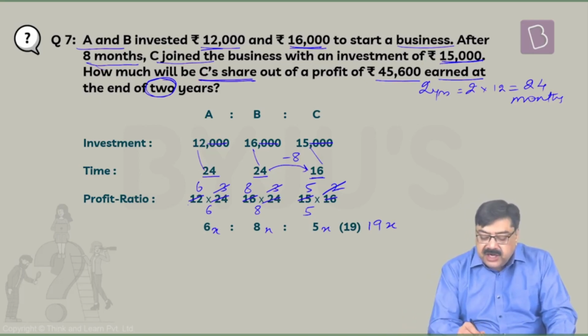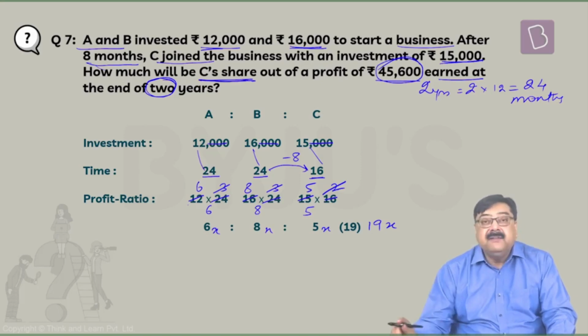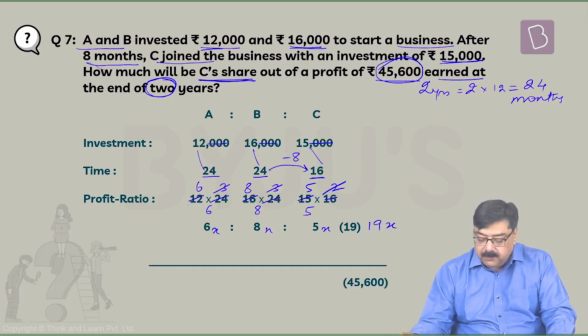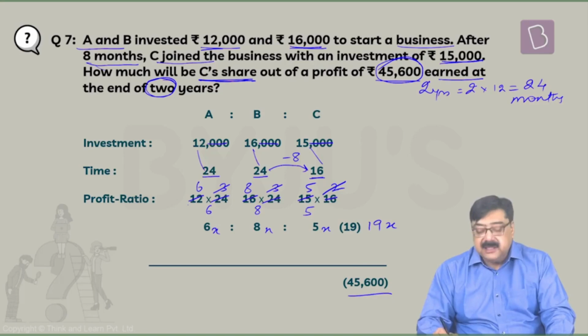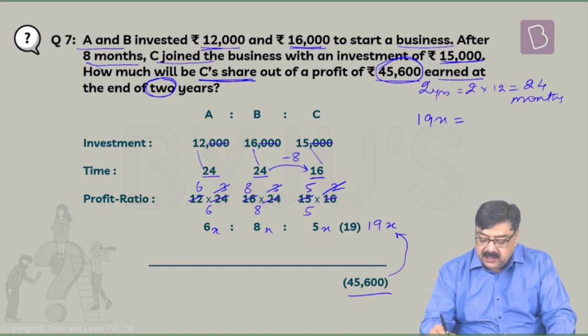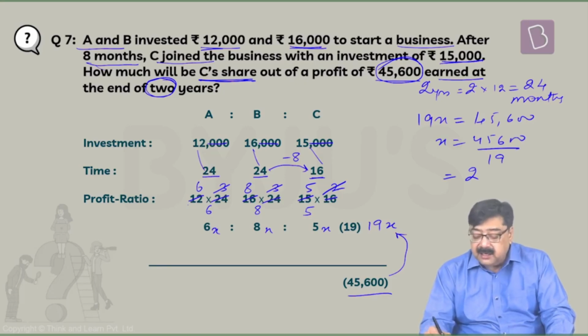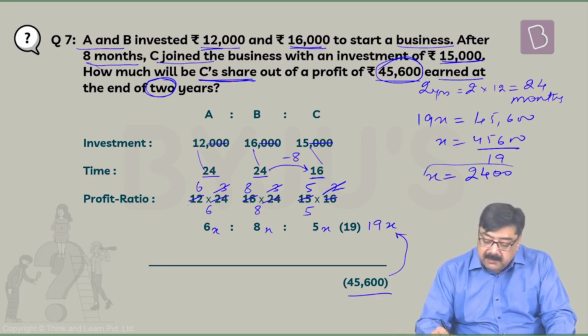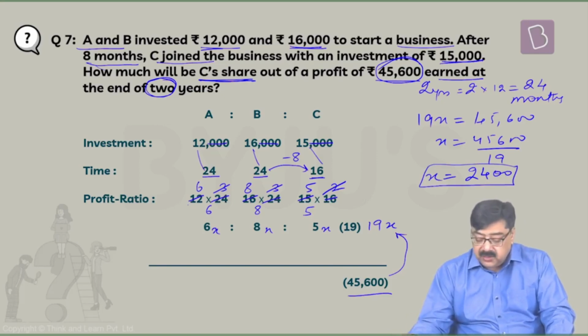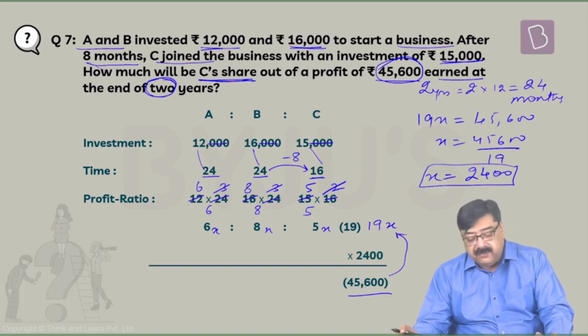So we have to find out C's share out of a total profit of 45,600. The total profit is already stated as 45,600, which is equivalent to 19x. So 19x equals 45,600. X is 45,600 by 19. So 19 into 2 is 38, remainder 7, 76. So 19 into 4 is 76, followed by 2 zeros. So you found out the multiplier x to be 2400. So you need to multiply everywhere with 2400.